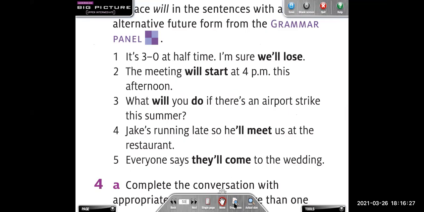Because we have an evidence. For example, it's 3 to 0 at halftime. Yes, we have a present evidence. So that's why we need to write we are going to lose. Escribirlo. We are going to lose. Okay, very good. Let's go to number 2. The meeting will start at 4 p.m. this afternoon.